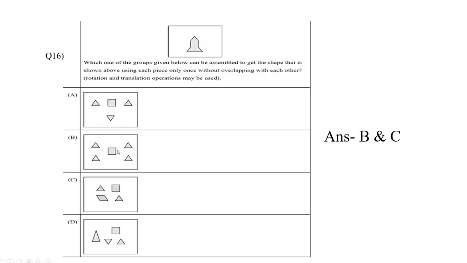Now this can be used to get this diagram, because you have these four triangles: you place one triangle over this one, then take this, turn it through 180 degrees so that this line touches this line, then bring this here and this here, and you can get this diagram. This diagram also you can use, because if you place this triangle over this one, with this line touching this line, then take this triangle and touch this line to this line. So with this one and this one, you can get this diagram.